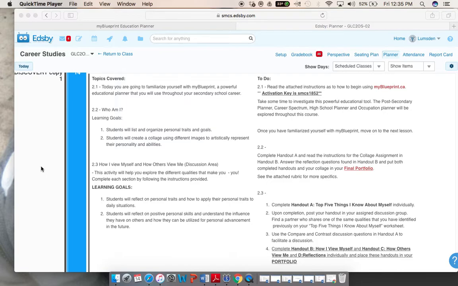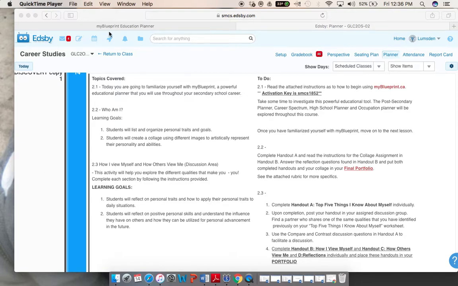So for section 2.1, I asked you to go into myblueprint.ca. I gave you an activation key, which is SMCS 1852, for those of you who have not logged in. And basically, what this is, it's just a post-secondary school planner. It talks about careers, your high school planner until you graduate, your occupational planner, and it also invites you to do surveys to find out more about yourself as well.